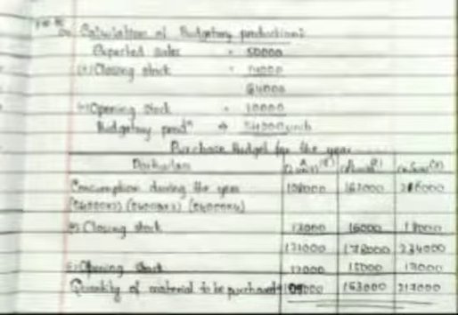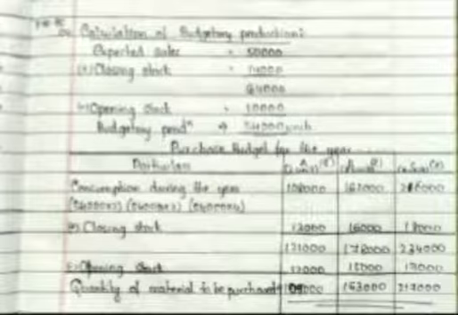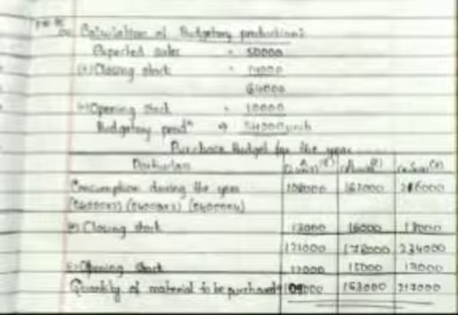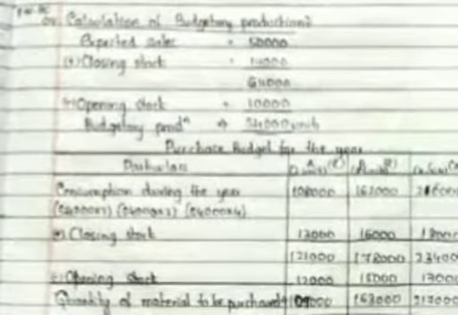So this year production is how much? 54,000 units. Now total how much units need to produce? 54,000 units. Okay, now to produce 54,000 units we have to estimate the raw material requirements. Next, see the purchase budget for the year.